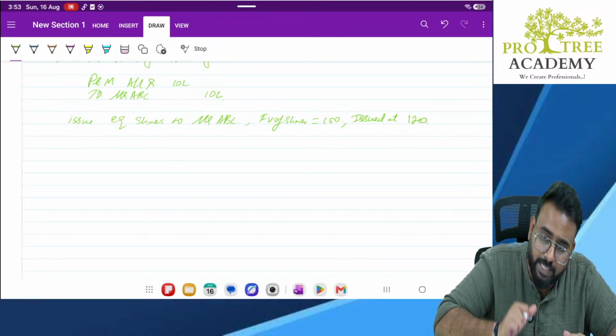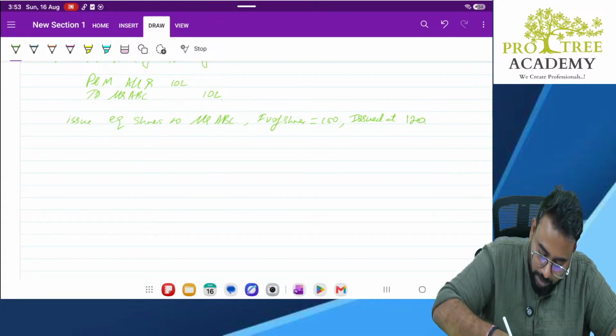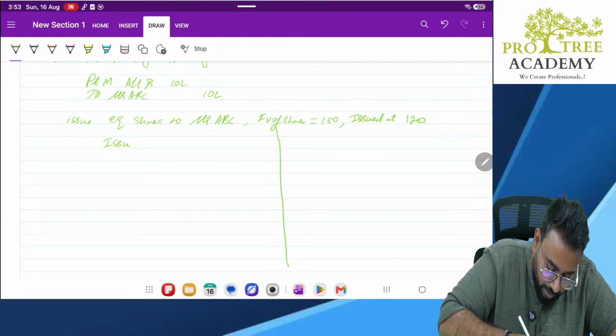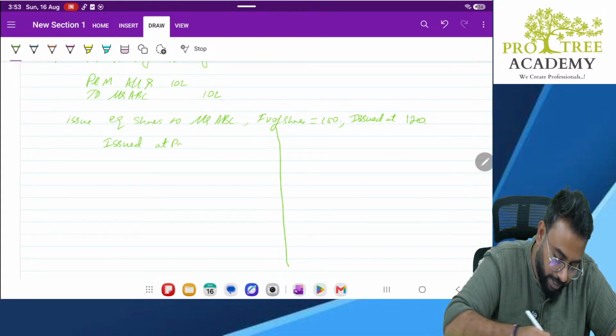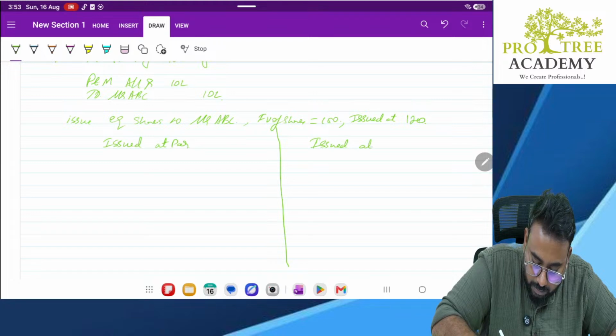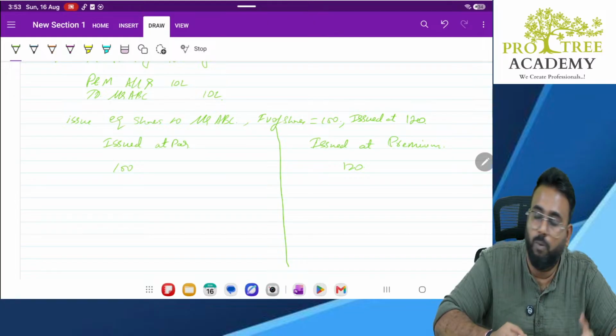But understand one thing. Now let's take two examples here. Say here we'll take issued at par. Here we'll take issued at premium, that is 120, 100. Now what happens?